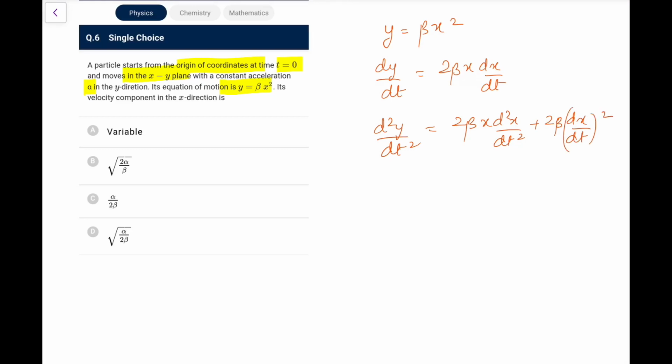And d2y by dt2, that is what we are given, as alpha. So this is alpha. So this alpha is equal to what we need to calculate, the velocity component in the x direction. And as per the logic, this d2x by dt2 will be 0 because acceleration is only along the y-axis. So it would be 2 beta, and this I can write as vx square. So vx comes out as root of alpha by 2 beta. So go for option D.